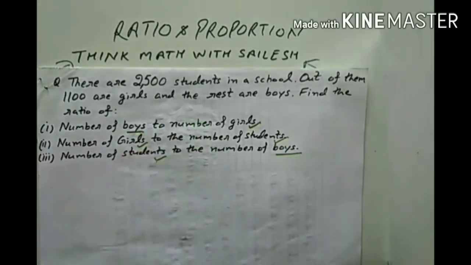So in all three parts of the question, we have to find the number of boys. We can find it by subtracting the number of girls from the total number of students.